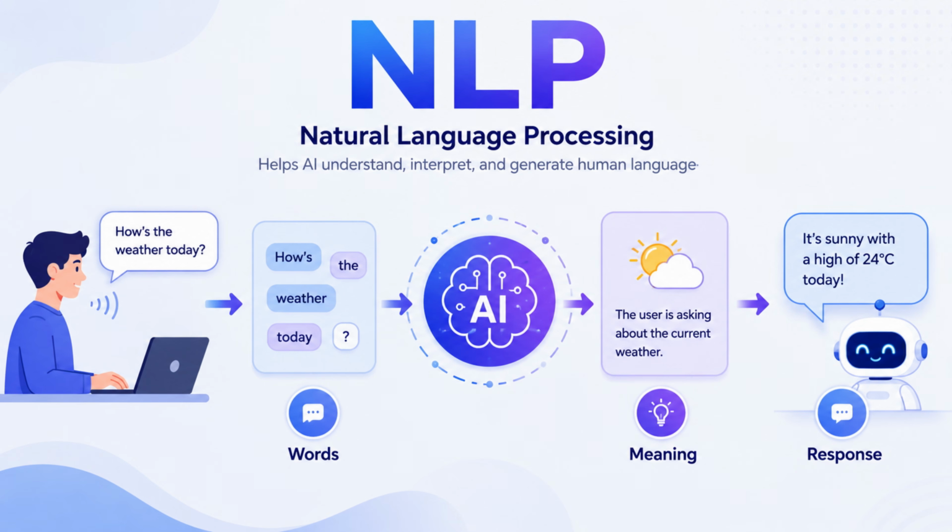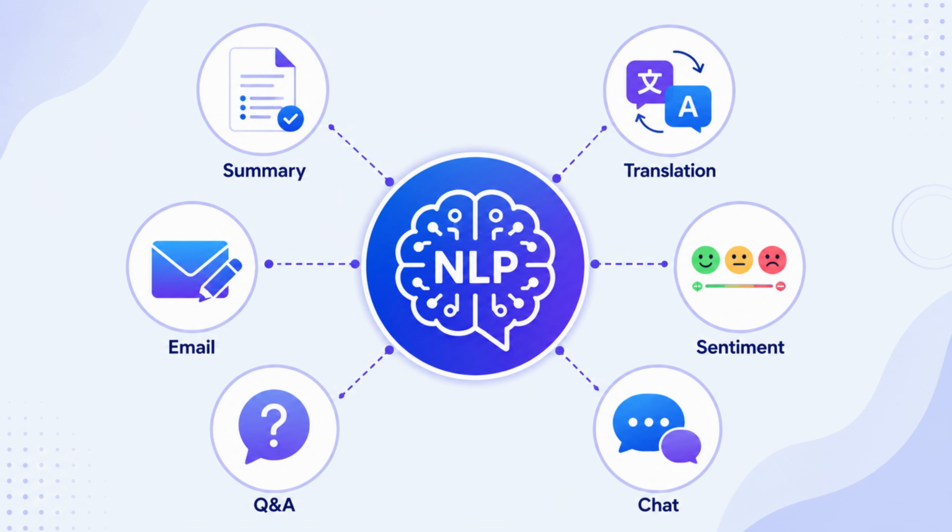That is why AI can understand questions, reply in a human like way, summarize documents, translate languages, rewrite emails, detect sentiment, and support conversations. For example, when AI summarizes a long document, that is NLP. When AI translates, that is NLP. When AI rewrites an email politely, that is NLP. When AI answers your question in a chat, that is NLP. In simple words, NLP helps AI read, understand, and respond to human language.